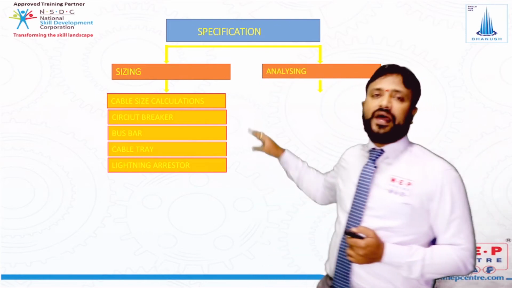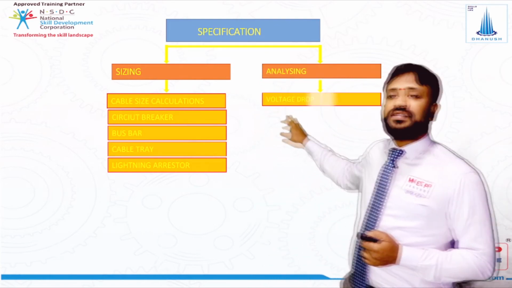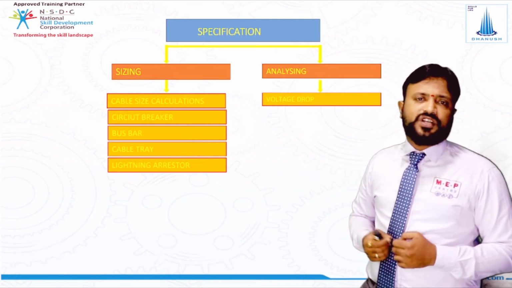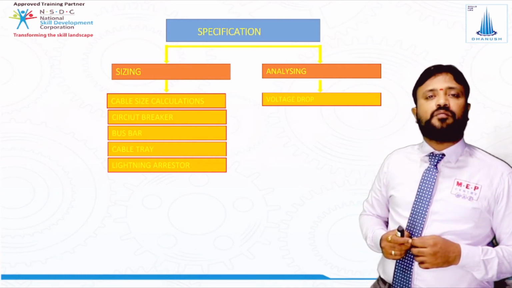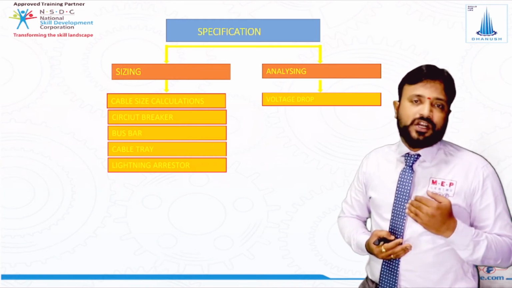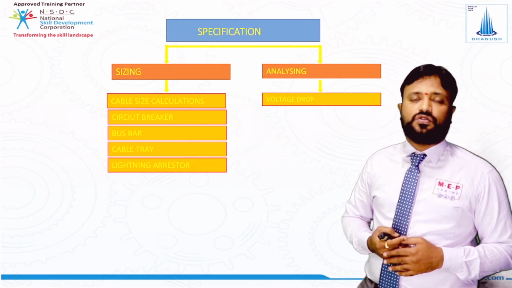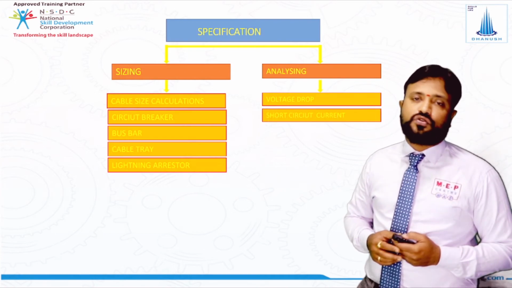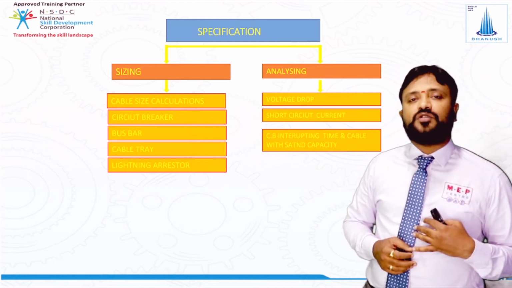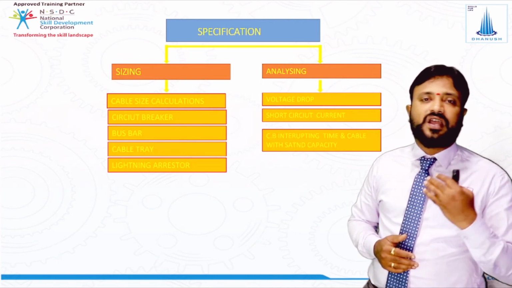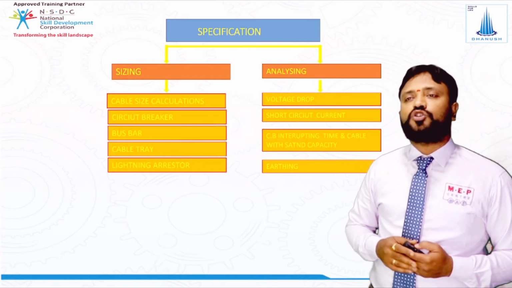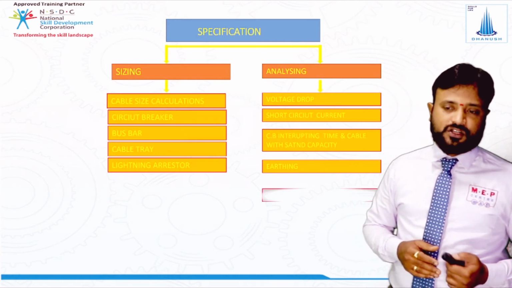Now after this we need to analyse whether your design is perfect or not. In the analysis, the first one is voltage drop calculation. You have done the total design, but you need to check the voltage at each and every point. If you check the voltage with the help of a multimeter or a clamp meter and you are getting some 110 volts, what is the use of your design? It's totally wrong, right? So we need to analyse whether your design is perfect or not before the execution goes on. So we do voltage drop analysis, and then short circuit current analysis, and then circuit breaker interrupting and the cable withstanding capacity, whether my cable is going to withstand that much fault current or not, or whether the circuit breaker is going to trip or not. That is the specification in the analysis part, and based upon that analysis we do the earthing calculation also.